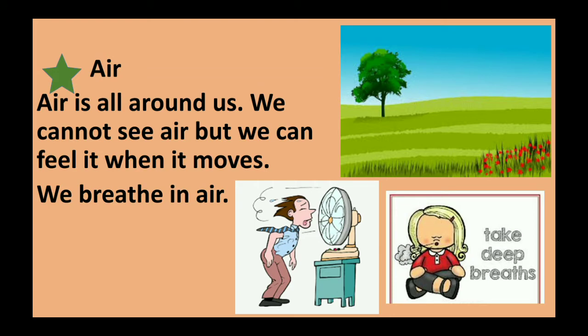Air. Air is all around us. We cannot see air, but we can feel it when it moves. We breathe in air. Now can you see in the first picture, children? What all things are there? A tree is there, grass and red color flowers are also there. What else can we see? Sky is there, blue sky, and nothing else is there.